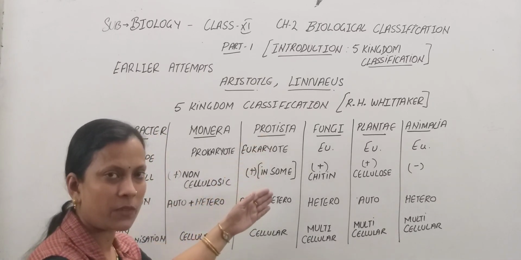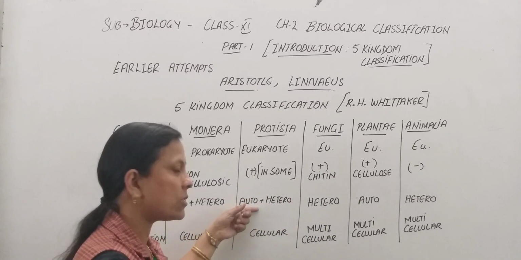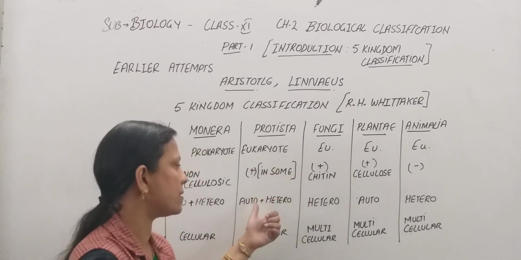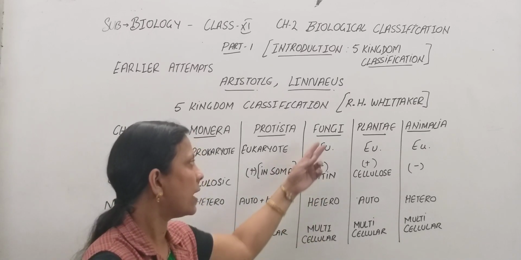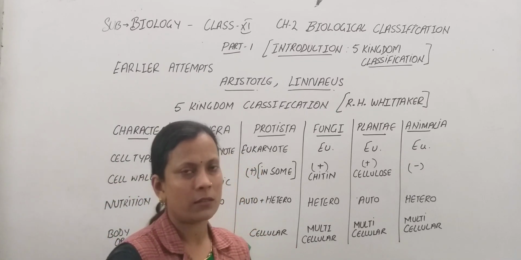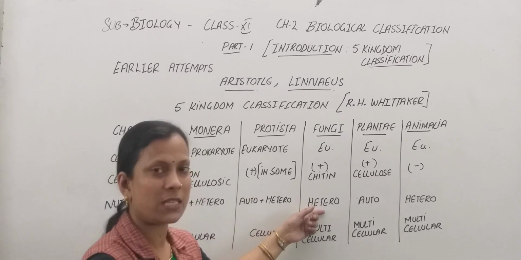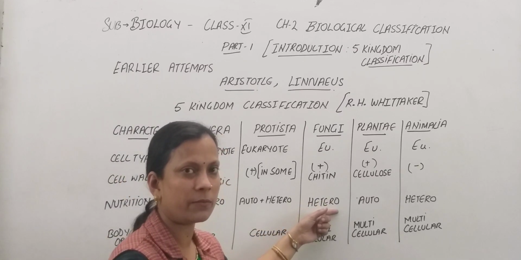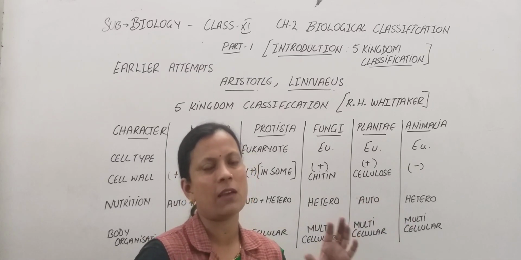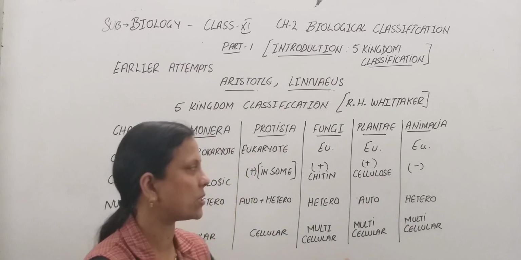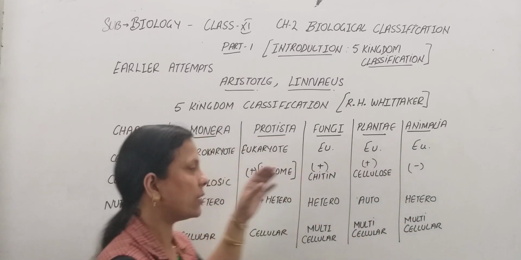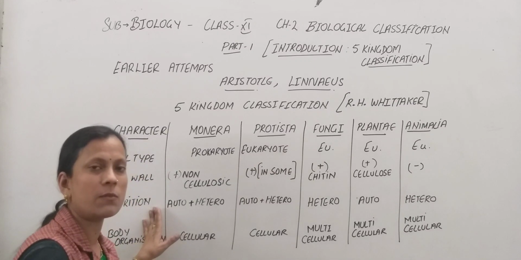Then comes the Protista, unicellular organisms. Here also the mode of nutrition may be autotrophic or heterotrophic. Why? As in the earlier case, it may be plant-like or animal-like. Now when we come to the fungi, we know fungi are heterotrophic organisms. There is no autotrophism found in fungi, only heterotrophic nutrition is present. Now when we come to the Plantae, we always know that they photosynthesize, they have an autotrophic mode of nutrition with no exception, and Animalia, as obvious, has heterotrophic nutrition. So the third basis of classification was the mode of nutrition.